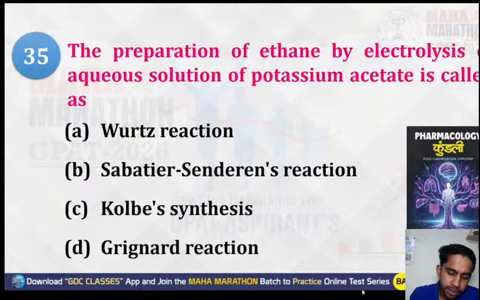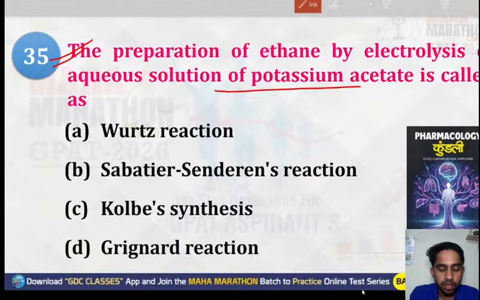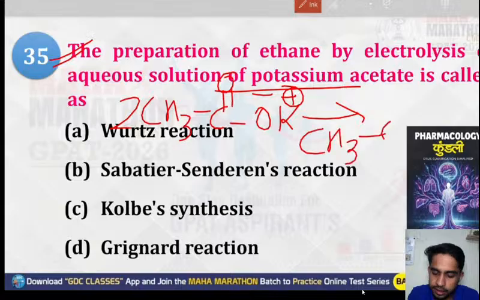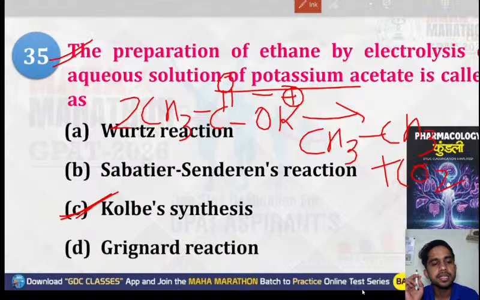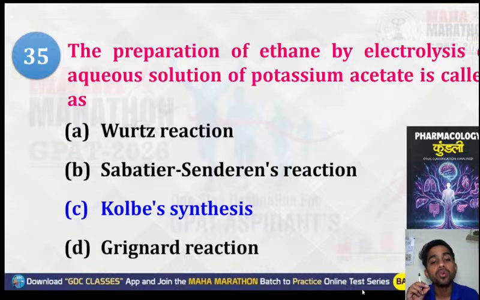Next question, question number 35. Question number 35 is saying that the preparation of ethane by the electrolysis of aqueous solution of potassium acetate is called what? So we have an aqueous solution of potassium acetate, CH3, C double bond O, O-K plus. This is your potassium acetate, and if we take two molecules, it will form ethane plus CO2, and this is known as Kolbe synthesis or Kolbe electrolysis. So the correct option will be option number C, that is, it will form Kolbe synthesis.